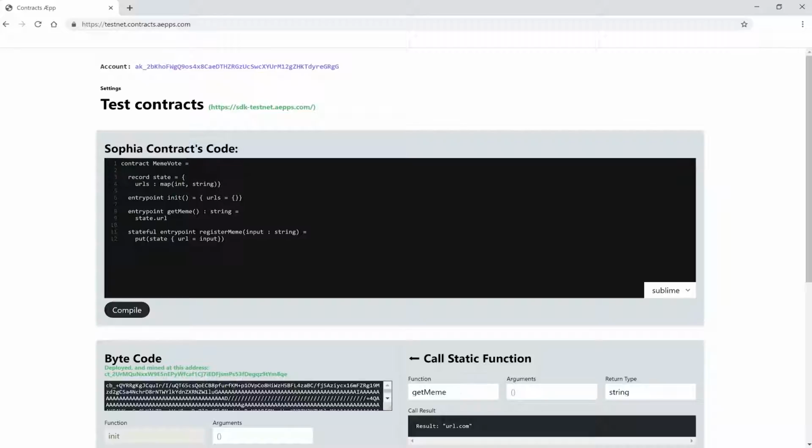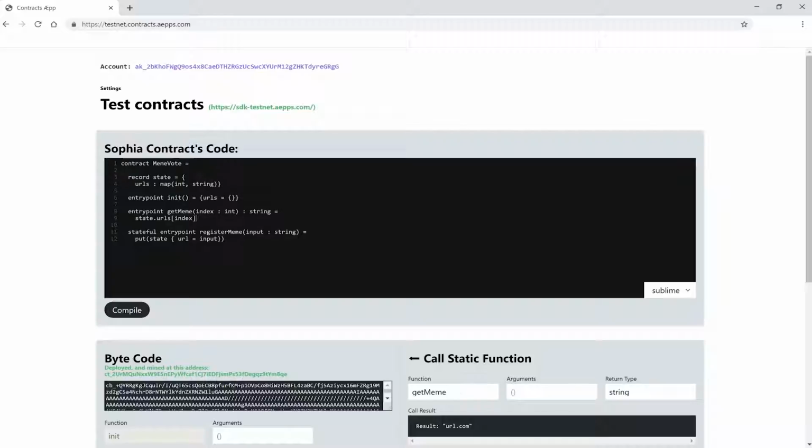We also need to change our getMeme function. We now need to specify what meme we want to get back. So we need a parameter, the index, which will be an integer, but we will still return a string. And of course, we also need to change what we want to get back from the state. Now we need the URLs map of the value corresponding to the key, which will be our index.